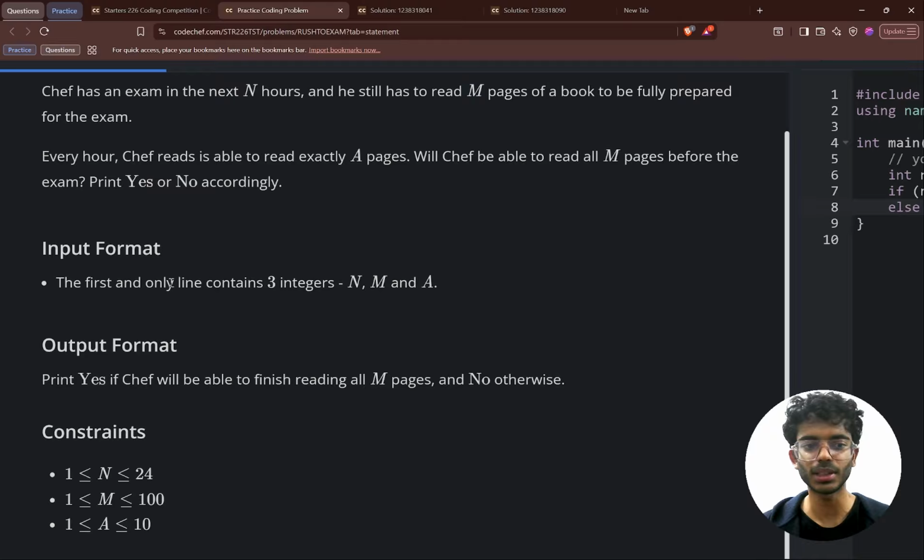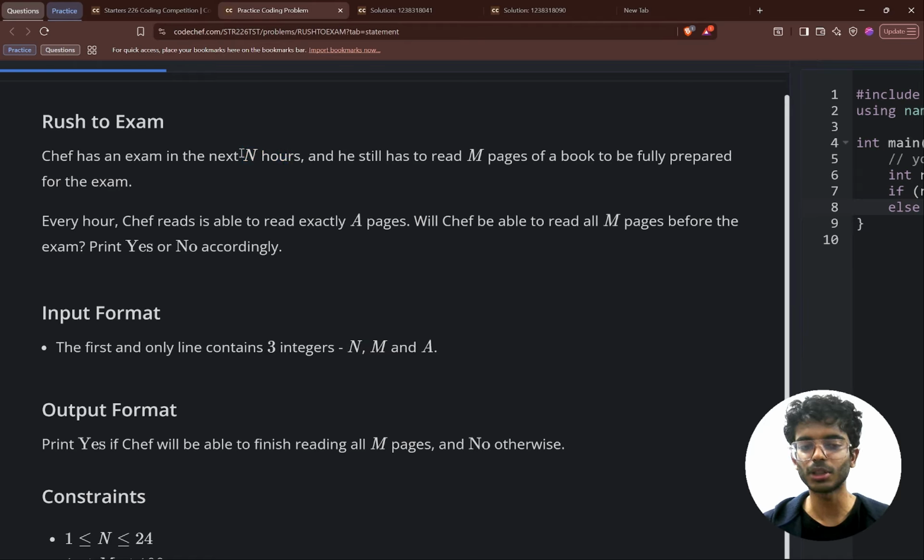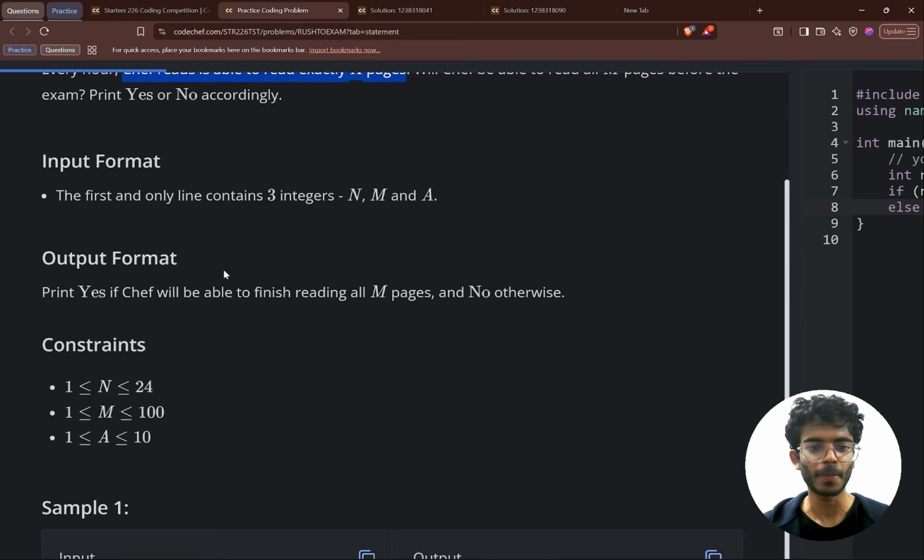The input will be given in one line, exactly three integers n, m, and a, separated by a space, representing n, the total number of hours that the Chef has before the exam, m, the number of pages that Chef has to read, and a, the number of pages Chef can read in 1 hour. In the output format, we just need to print yes if Chef will be able to finish reading all the pages, and no otherwise.